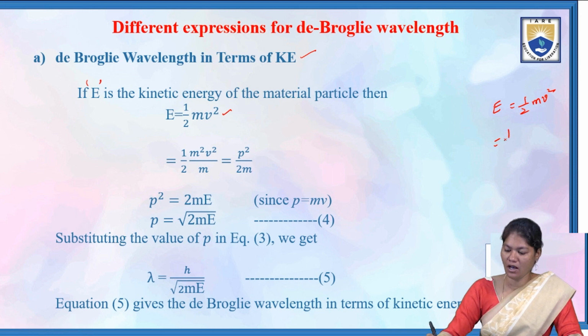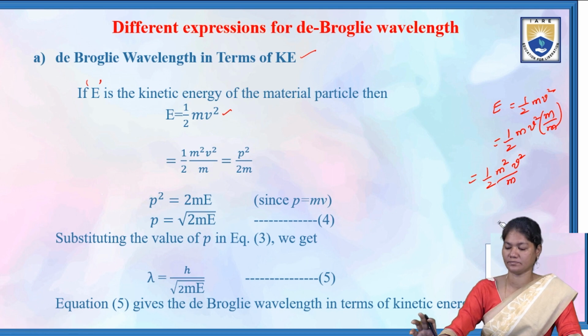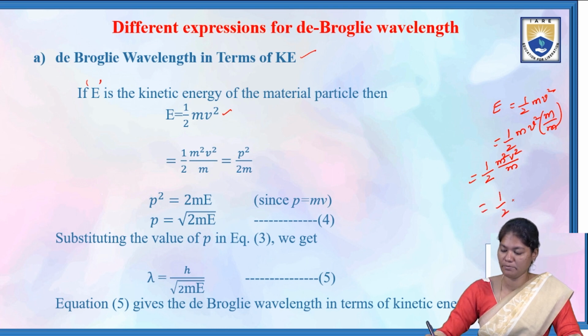So half mv square into m by m is equal to half m square v square by m. Instead of m square v square, we can write p square, so this can be written as p square by 2m.